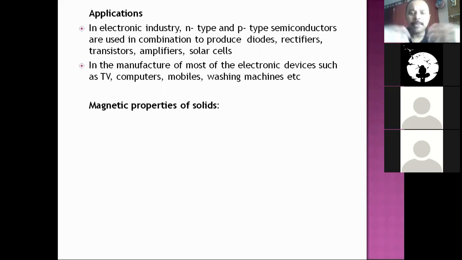Then substances have unpaired electrons. Unpaired electrons means their spins will be in the same direction. As a result, the overall magnetic moments will be added up. In such cases, the substance having unpaired electrons will have a net magnetic moment, a net magnetic property. Such substances, when kept in an external magnetic field, will feel attraction from the external magnetic field. They are called paramagnetic substances.